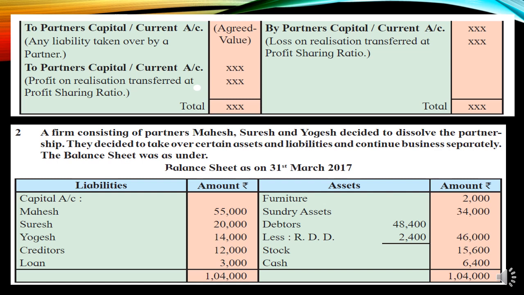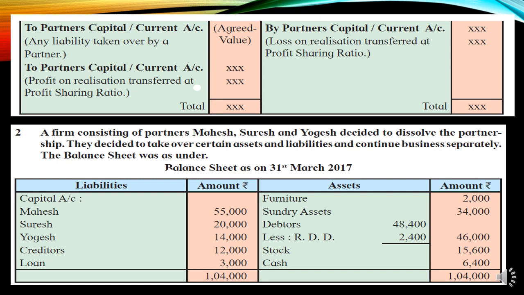If it is a loss, the credit side will be higher, so the balance carried down will be on the debit side. If it is a loss, the debit side will be higher and the balance carried down will be on the credit side. So a loss you can see on the credit side of the realization account, and a profit you can see on the debit side of the realization account, and finally it will be transferred to the respective partners' capital accounts.